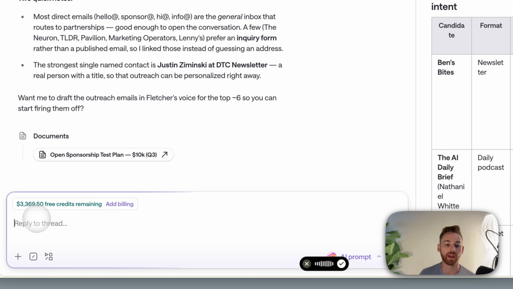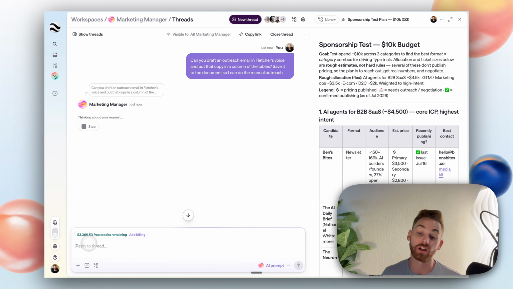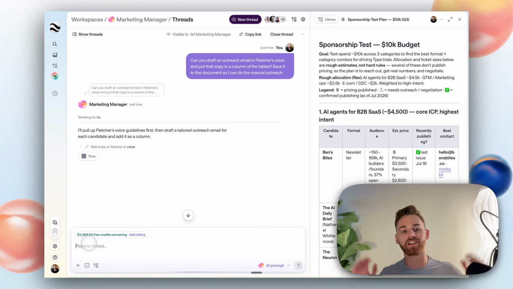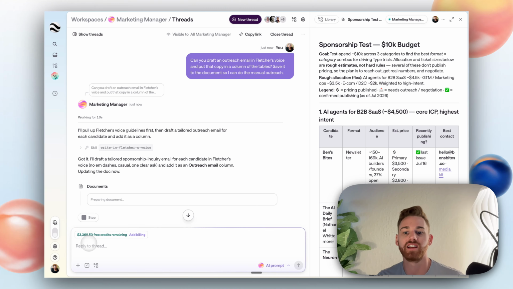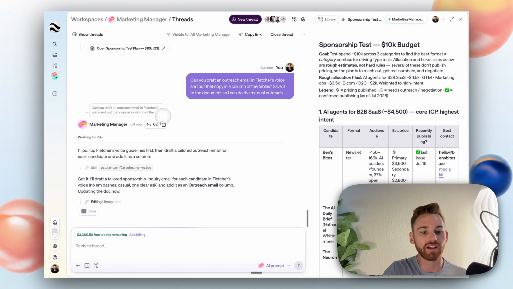I'm going to do that because I'll probably still have to tweak the copy some, but it'll give me a really good starting point. And then I'm good to go. I can just start reaching out for some sponsorships, and the whole thing will probably have taken me like, I don't know, 45 minutes total, because it's done all of this for me. And I could have it actually go and send the emails, but there's certain stuff that I still like to be human. So I'll let it run its thing here. It'll probably run pretty quickly. And then I'll show you the end, and I'll leave that demo off there.